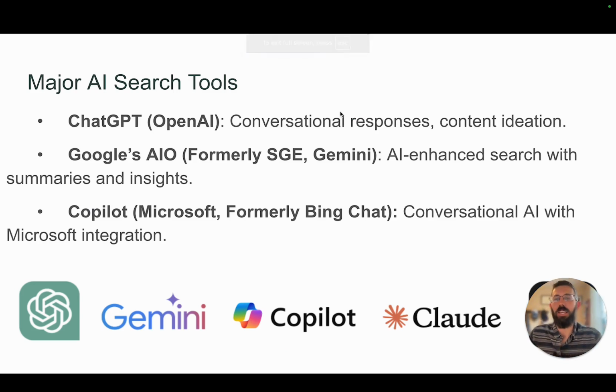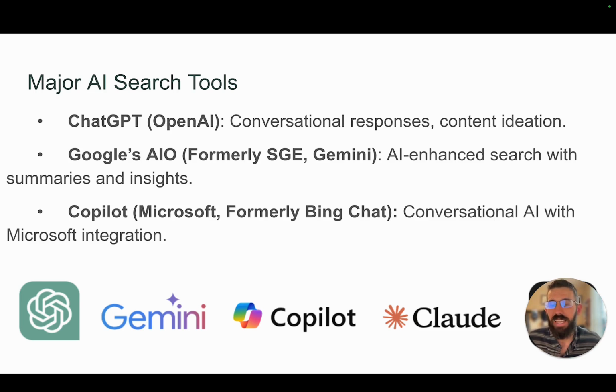So some major AI search tools at the moment. Again, I'm recording this in December of 2024, so this might look different in a year from now or 6 months from now. You have ChatGPT, powered by OpenAI, the parent company there. Conversational responses, content ideation. It's probably the most widely used individual tool of these right now.